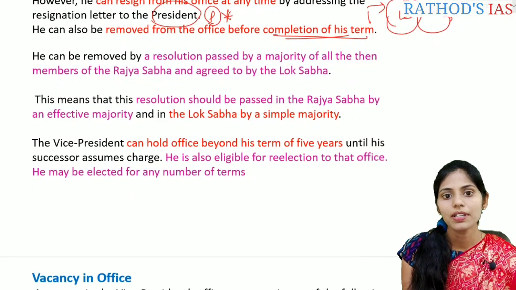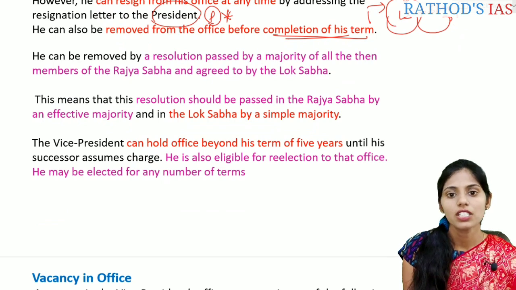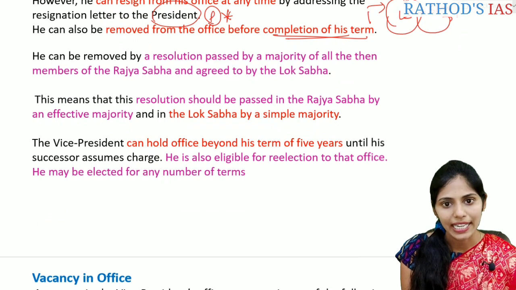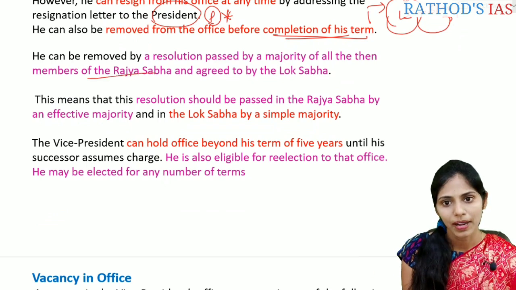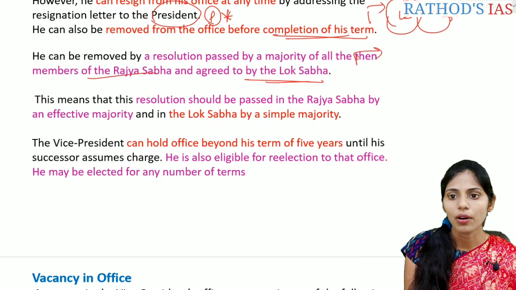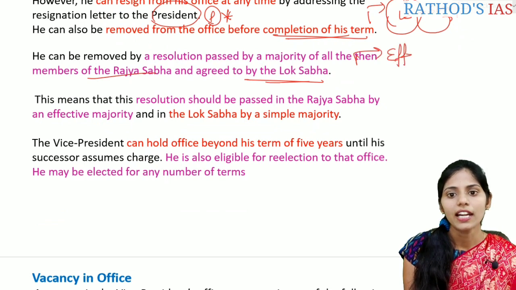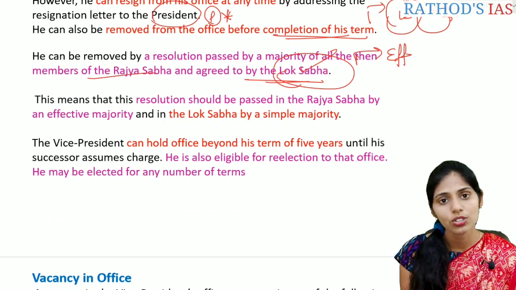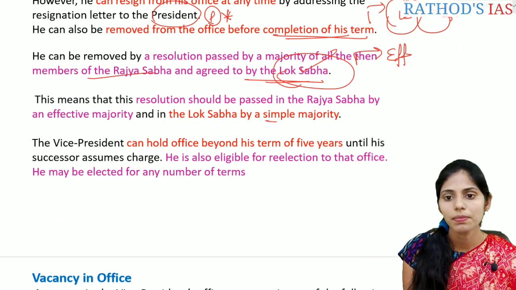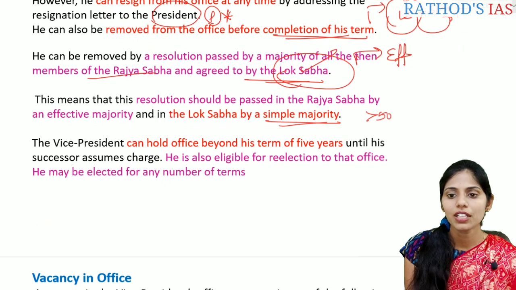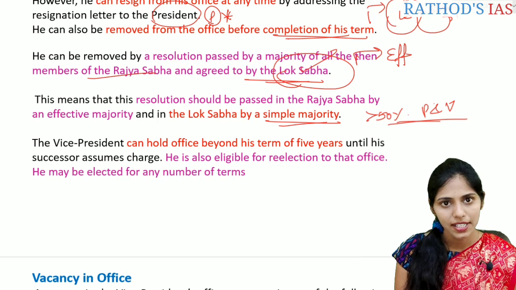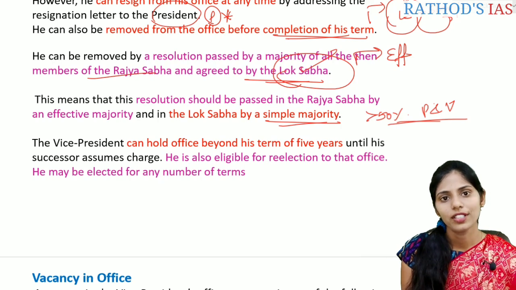The Vice President can be removed by a resolution passed by a majority of all the then members of the Rajya Sabha and agreed to by the Lok Sabha. So it is talking about the effective majority, and in the Lok Sabha this resolution should be passed by a simple majority, that is more than 50% of those present and voting. Is it clear? Let us move further.